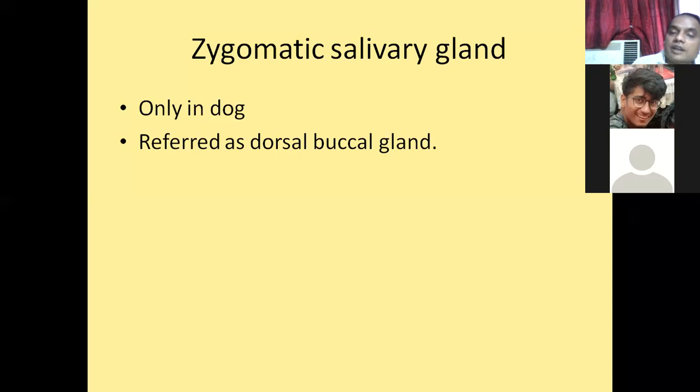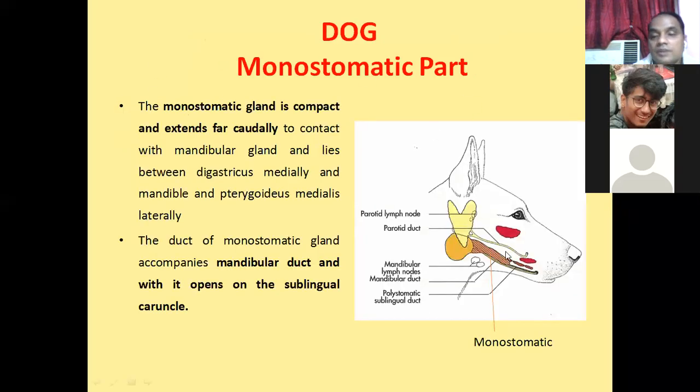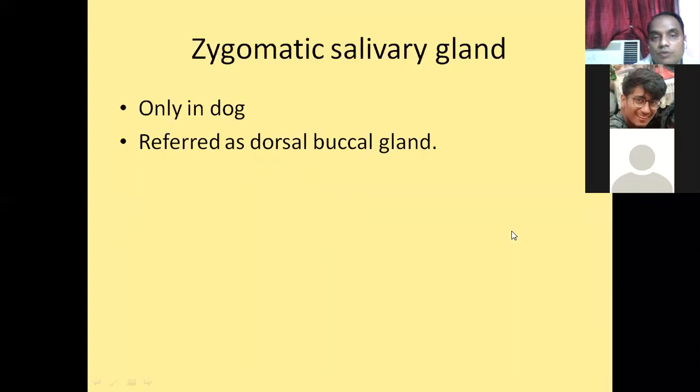Regarding the dorsal buccal gland, we already discussed its location. This zygomatic salivary gland you see here, this one. These red colored rounded structures are the zygomatic salivary gland. It is situated just in front of the pterygopalatine fossa. At this place, the pterygopalatine fossa is there.